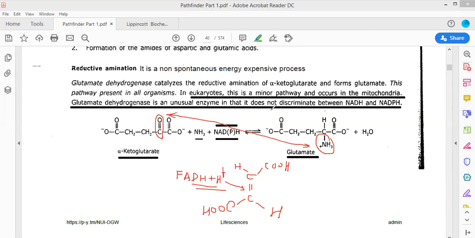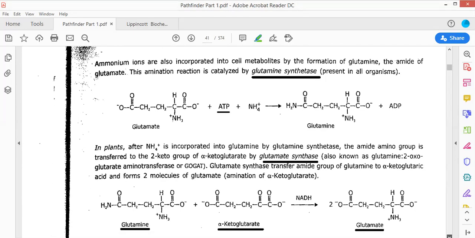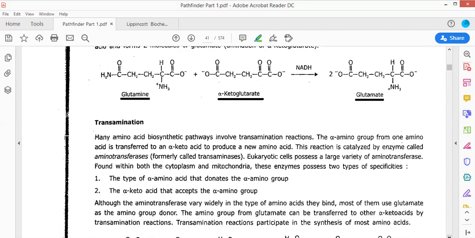Okay, now moving forward, I'm just rubbing this out. What we are going to look at is another reaction called the transamination reaction.